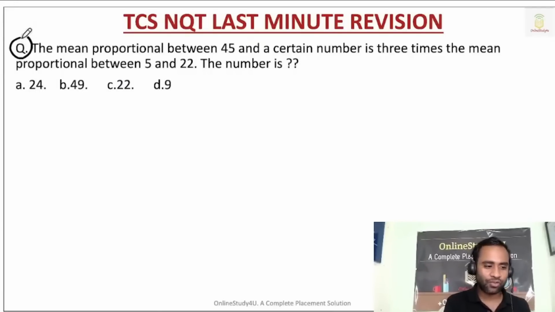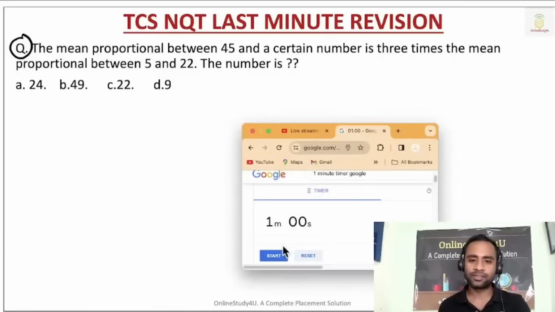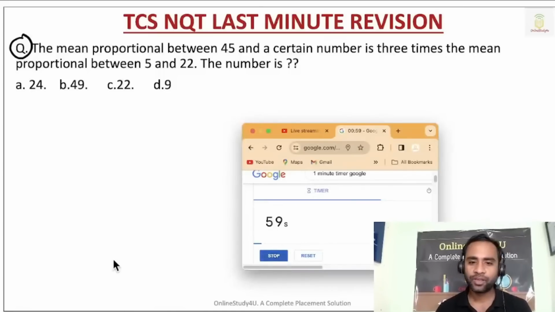So can you solve this question? This is like mean proportional. The mean proportional between 45 and a certain number is 3 times the mean proportional between 5 and 22. You have to find the number.